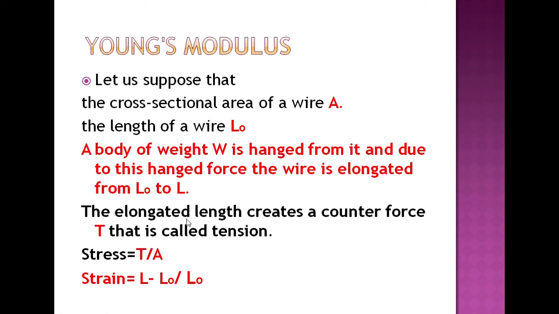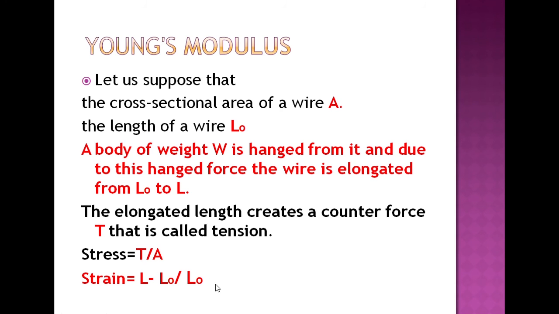The elongation creates a counter force, tension, denoted by T. Now, stress equals tension by A, or force by A. Strain equals L minus L0 divided by L0.